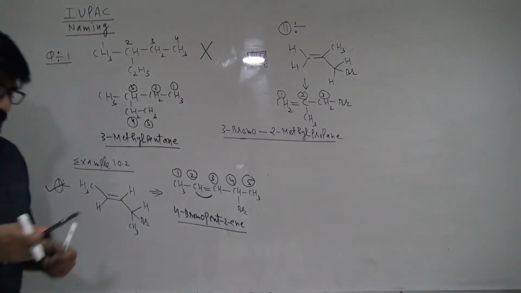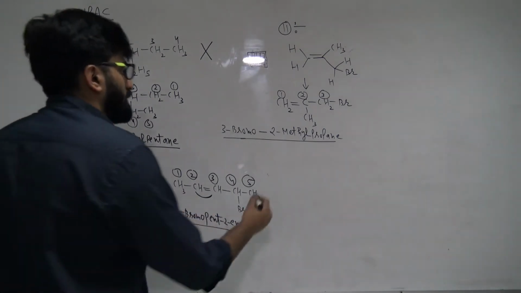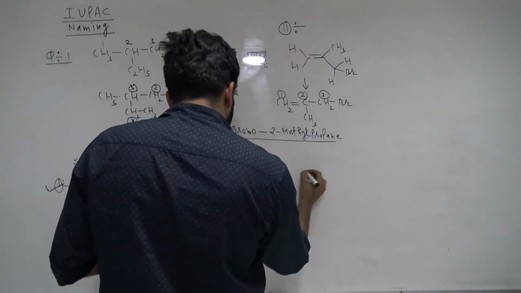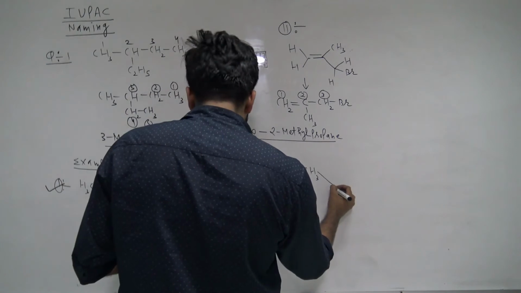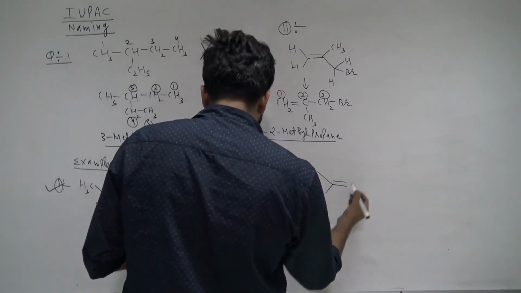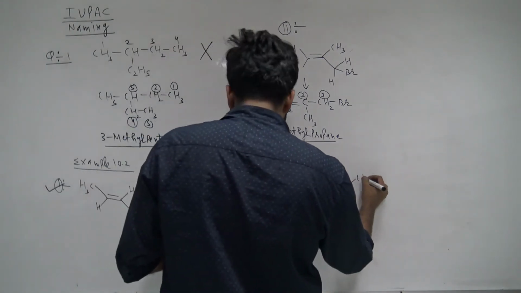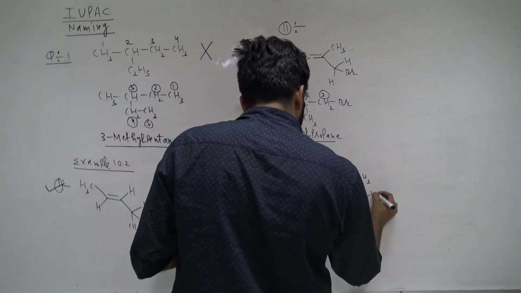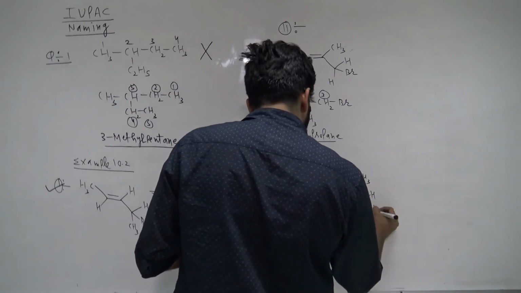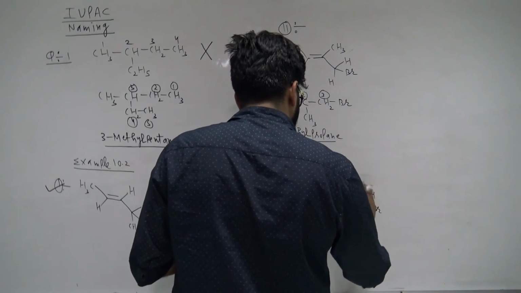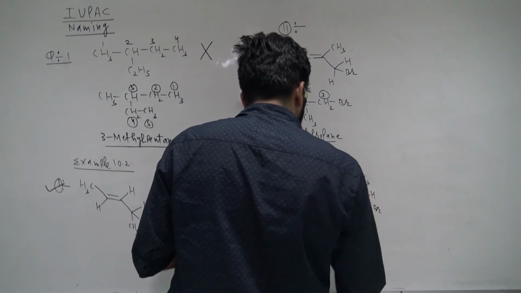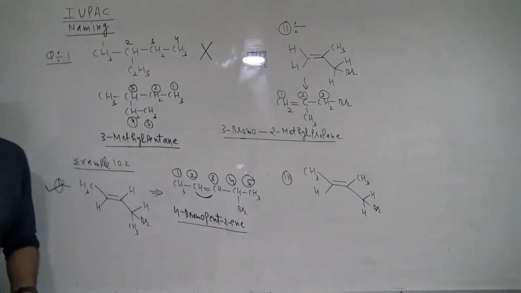Just for your satisfaction, one more question I am taking. Then I think you can do these kinds of questions easily. This kind of question we have, CH3, H, and Br. So we want to name it. Help me out.